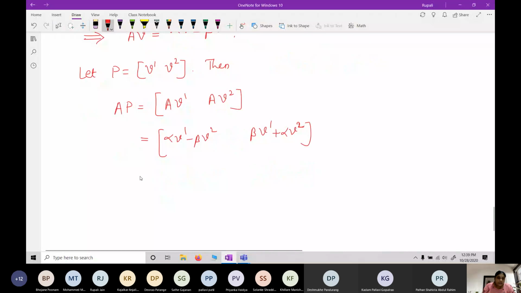In product form this is V1, V2 times the matrix alpha, beta, minus beta, alpha.